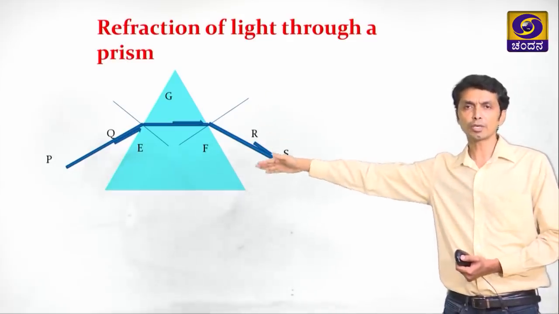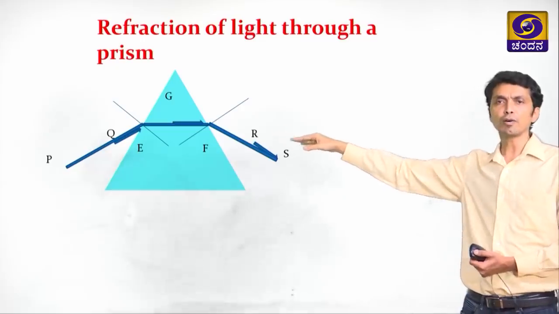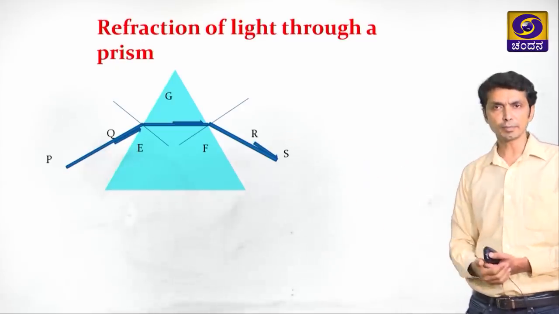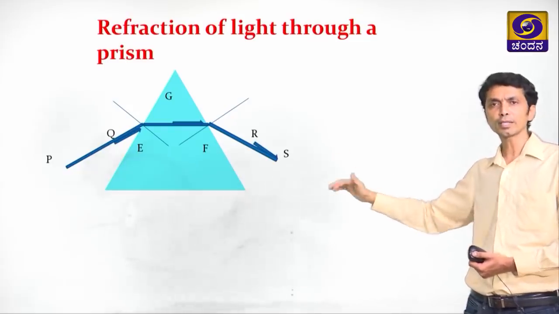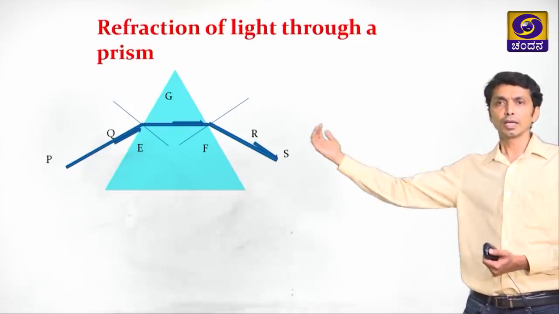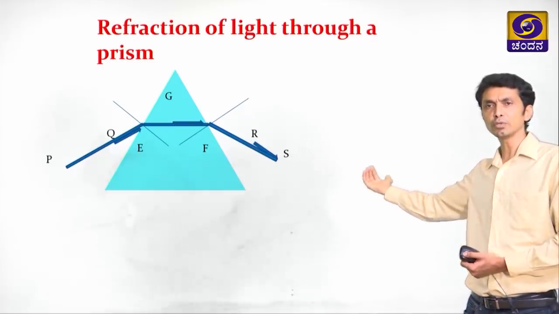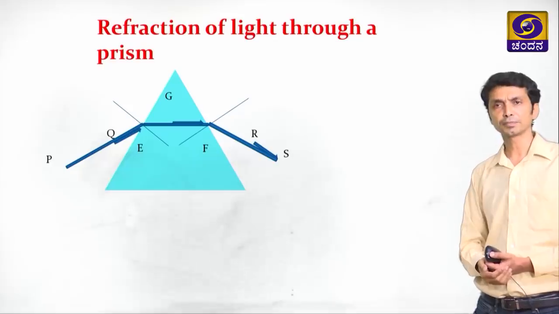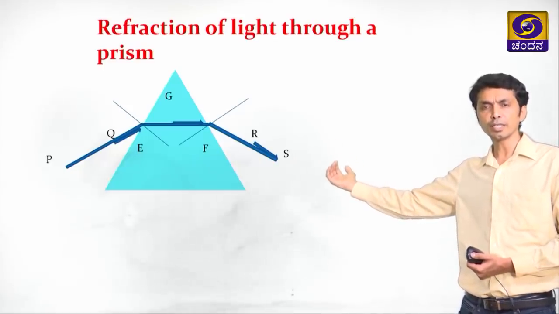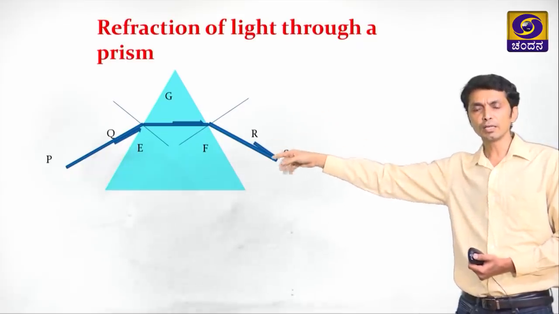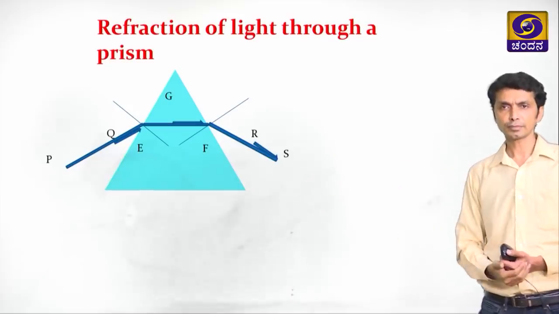Normal means the perpendicular drawn at point E. So, EF is the ray of light passing through the glass prism, and RS is the emergent ray. What is happening there? EF is in a denser medium. The ray of light is traveling from the denser medium to air, that is the rarer medium, and this is the normal. We can see it is bending away from the normal.